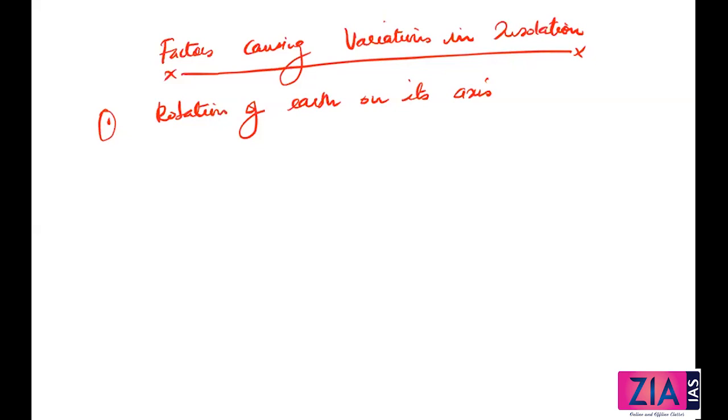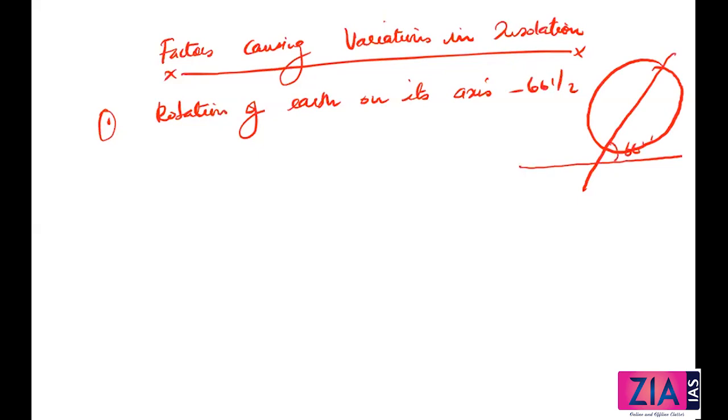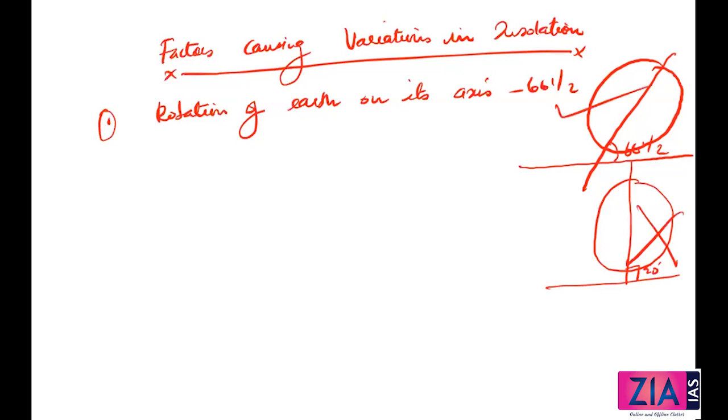See, Earth's axis makes an angle of 66.5 degrees. Earth's axis is not straight. It is like this, in a tilted position to the surface. If you take the surface like this, it is tilted 66.5 degrees. It is not 90 degrees. The position of Earth's axis is this, and it is rotating on its axis in this tilted position. Okay, it is tilted.